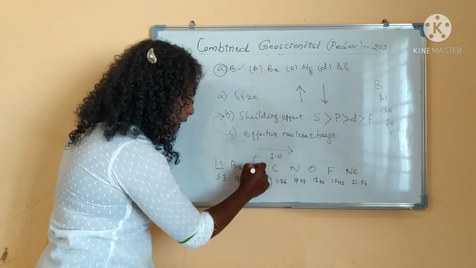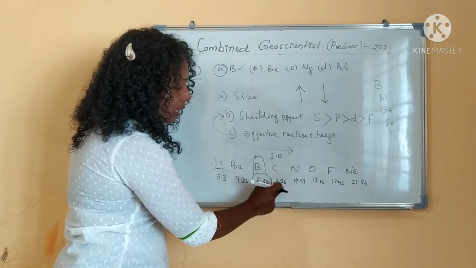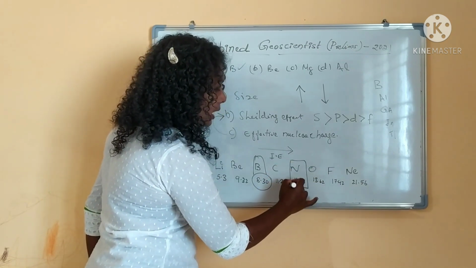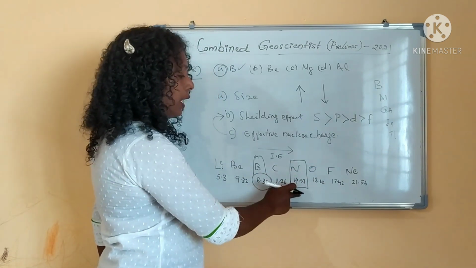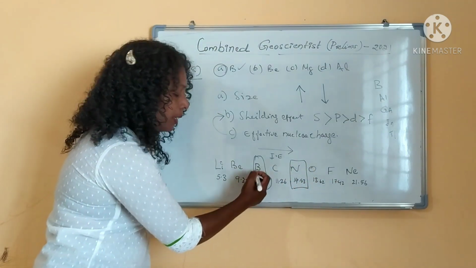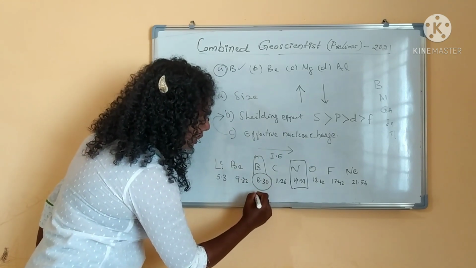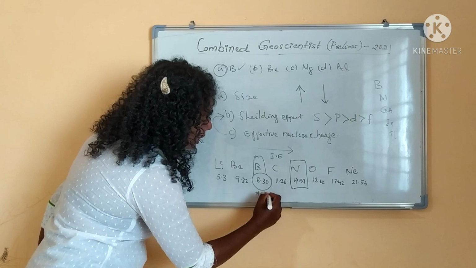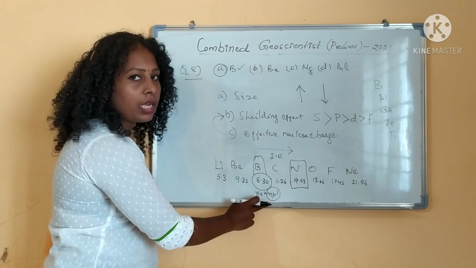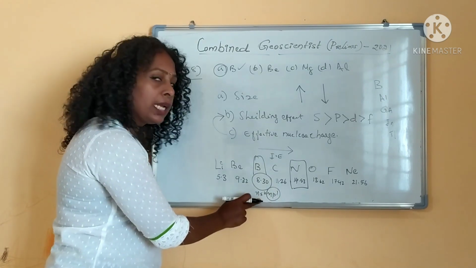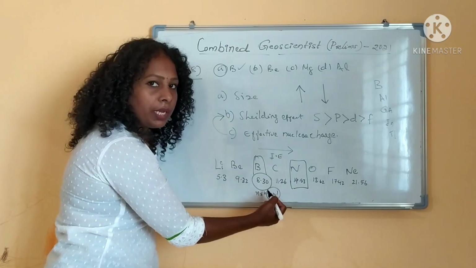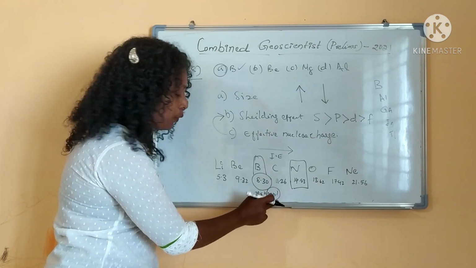Here a variation was showing, and then carbon, then nitrogen, whose first ionization energy is slightly higher than oxygen. So in the boron and nitrogen case, the trend along the period is not the same. What happened to the boron? The electronic configuration is Ns2 Np1. First ionization energy means this P1 electron has to be removed, and the S electrons are inside. So it is very easy to remove this P electron. So first ionization energy is lower for the boron atom.